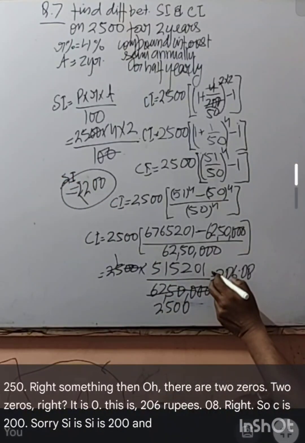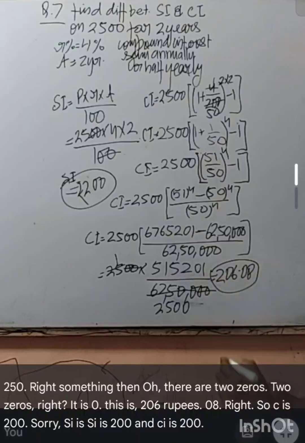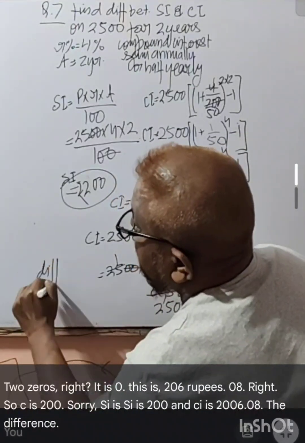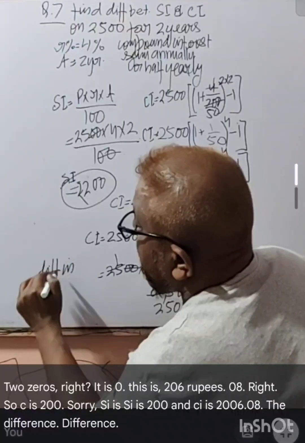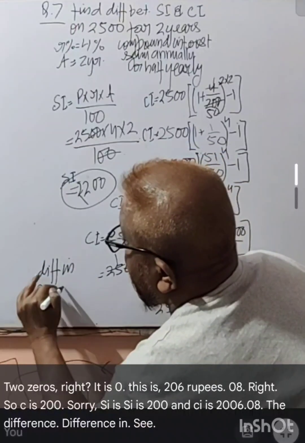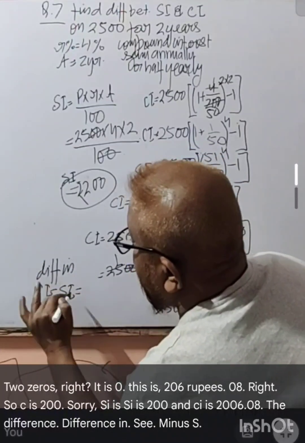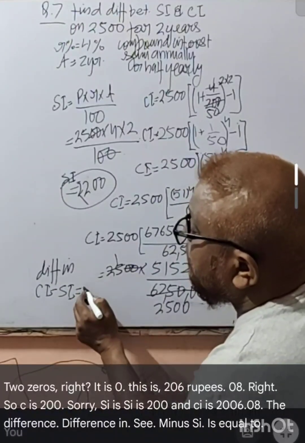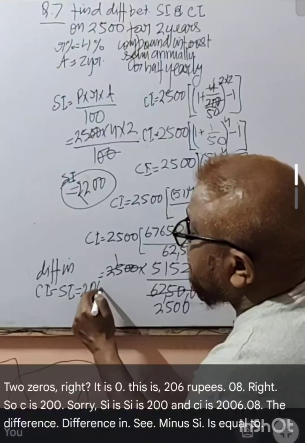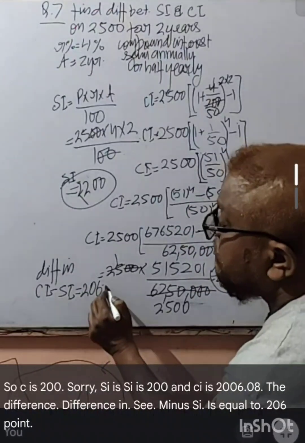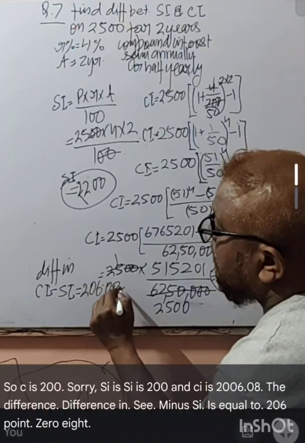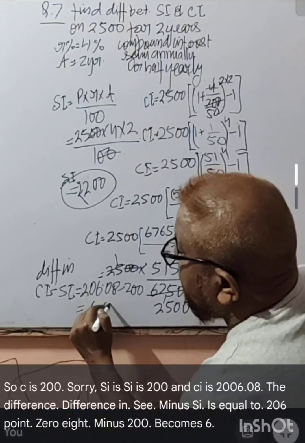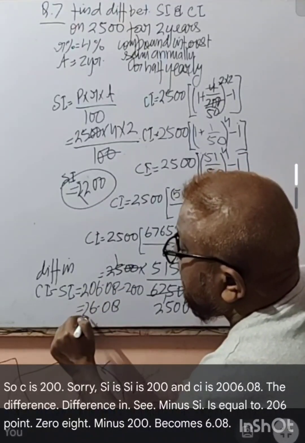So the difference, CI minus SI, is equal to 206.08 minus 200, which becomes 6.08, right?